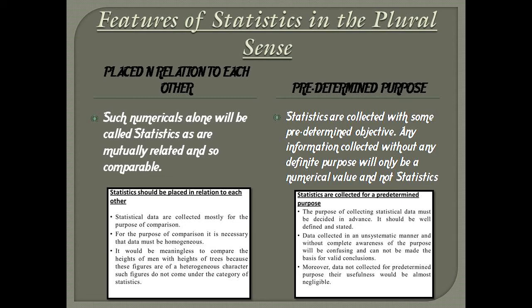Sixth is predetermined purpose. Statistics are collected with some predetermined objective. Any information collected without any definite purpose will only be a numerical value and not statistic. If data pertaining to the farmers of a village is collected, there must be some predetermined purpose, whether the statistics are collected for the purpose of knowing their economic position or distribution of land among them, or for any other purpose. All these objectives must be predetermined.